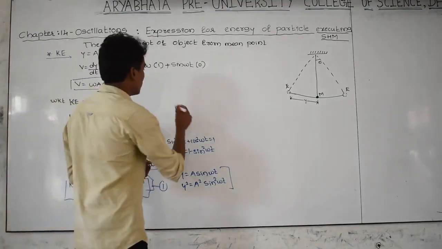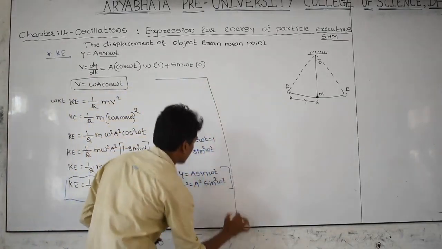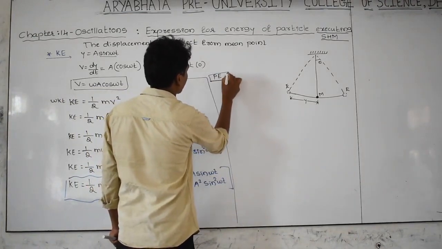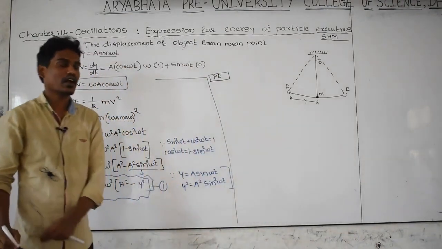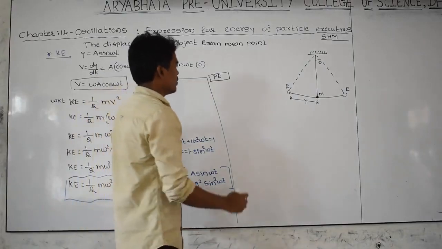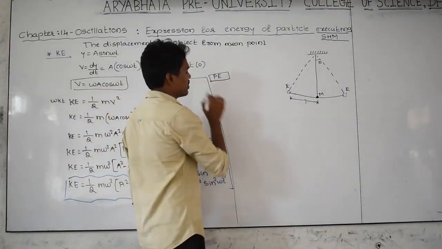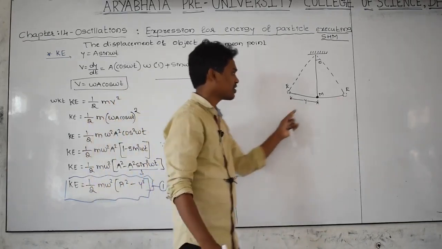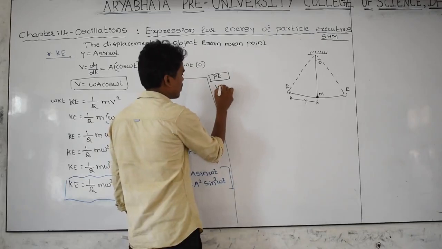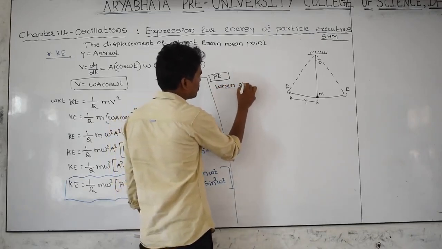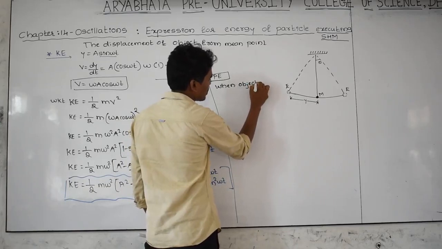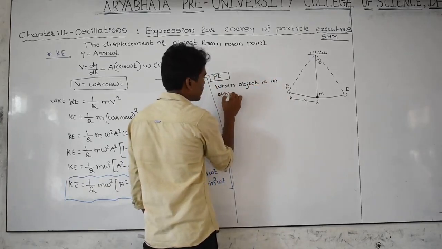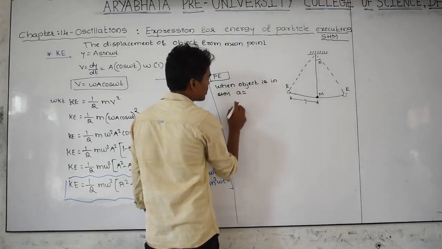And second, how to find potential energy? Potential energy of the body we need to find out. In the previous class we discussed that whenever the object is executing simple harmonic motion, when the object is in SHM, how to find its acceleration?